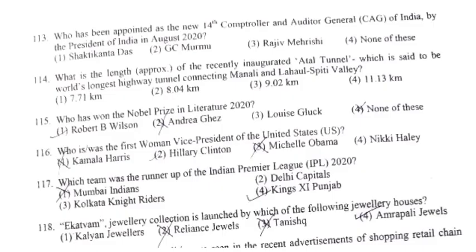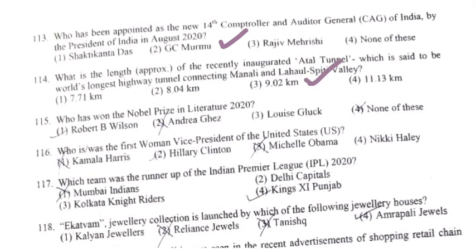Then we have, who has been appointed as the 14th Comptroller and Auditor General, CAG, of India by the President of India in August 2020? So it is basically G.C. Murmu, the second option. Then what is the length of recently inaugurated Atal Tunnel, which is said to be world's longest highway tunnel connecting Manali and Lahaul Spiti Valley? So this is basically a current affair question from 2020. So in this, the answer will be option number 3, 9.02 kilometers.